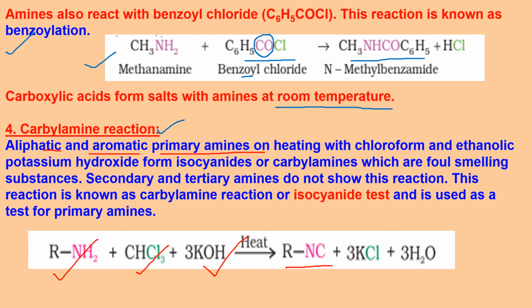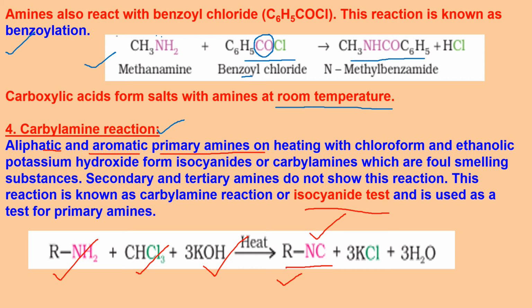It can make a bond through nitrogen or through carbon. In this particular case, it makes a bond through nitrogen. So here you get isocyanide, and that is why it is also called the isocyanide test. This isocyanide has a very objectionable, peculiar smell. It can be easily identified even if a small quantity of the starting material is taken with chloroform in KOH. So this can be used to chemically distinguish primary amines from secondary and tertiary amines, because it is given